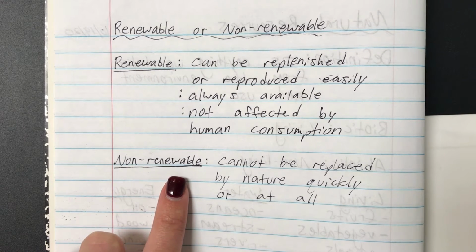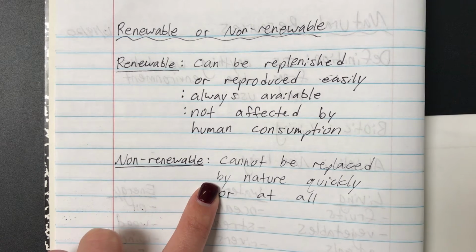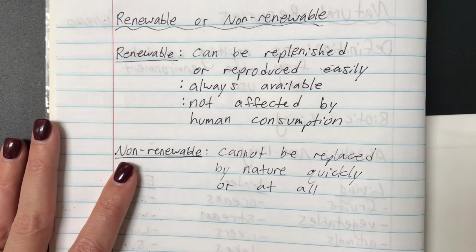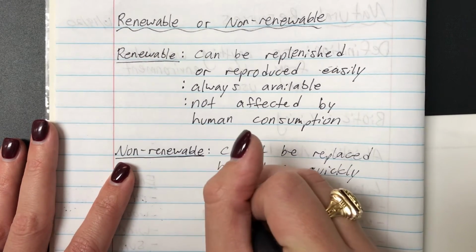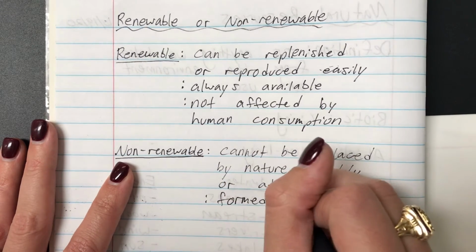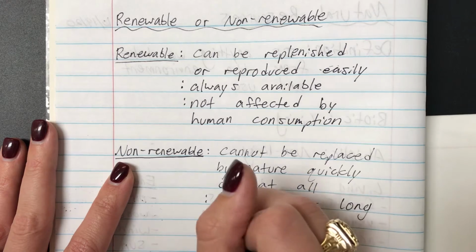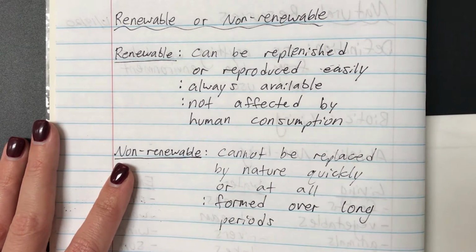So some examples of these would be rocks and minerals. Rocks and minerals, yes, there's a ton of them out there. However, more so with the minerals, it takes a long time for those to form. So those are going to be considered our non-renewable resources. Another thing with our non-renewable, they are formed over long periods.